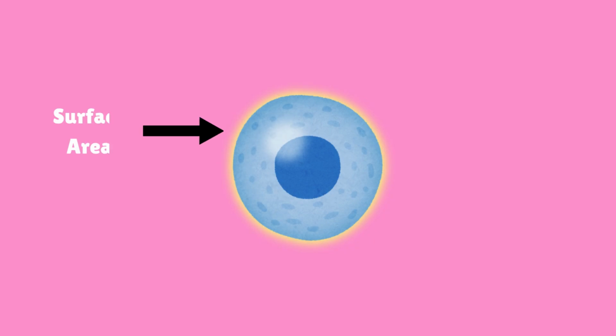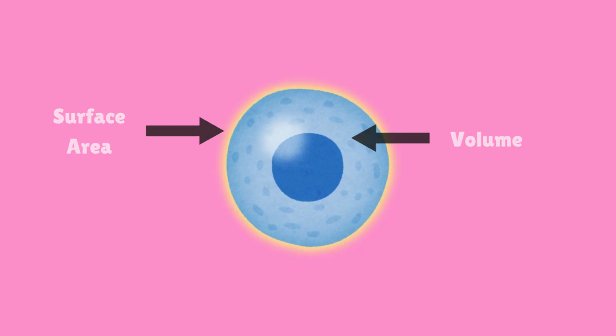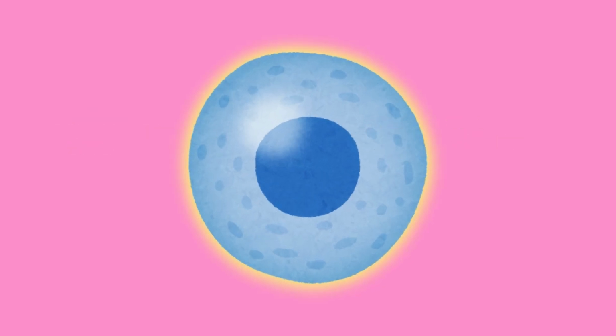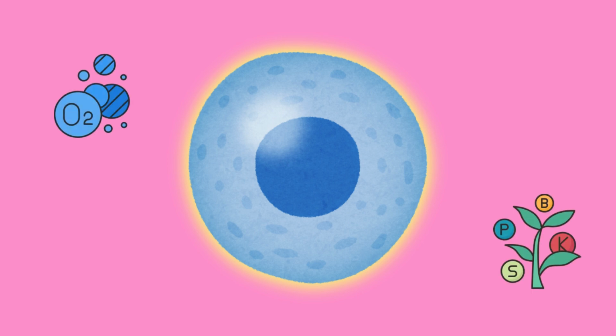While cells come in various sizes, there are critical factors that prevent them from growing too large. The primary constraint is the surface area to volume ratio. As a cell increases in size, its volume expands at a faster rate than its surface area. This imbalance restricts the cell's ability to efficiently exchange materials like oxygen and nutrients with its surroundings.